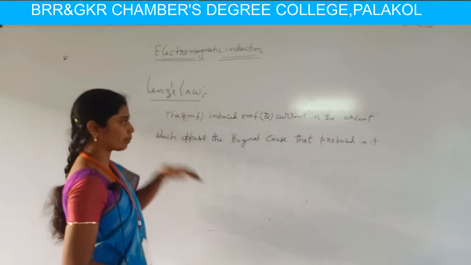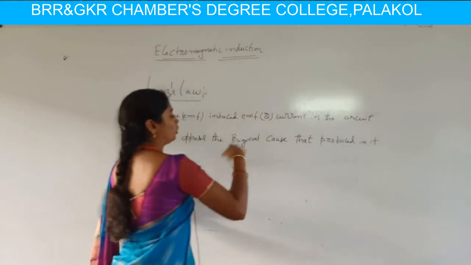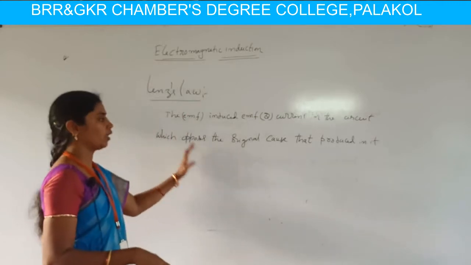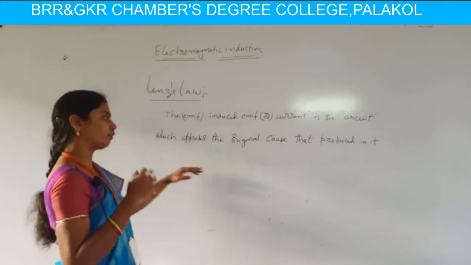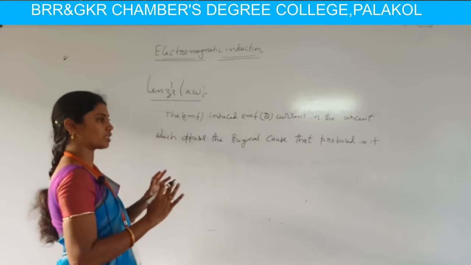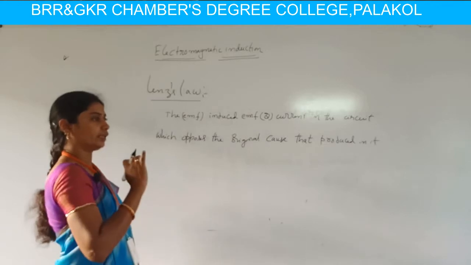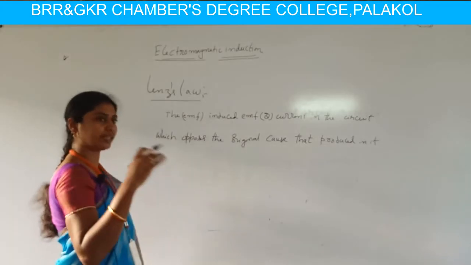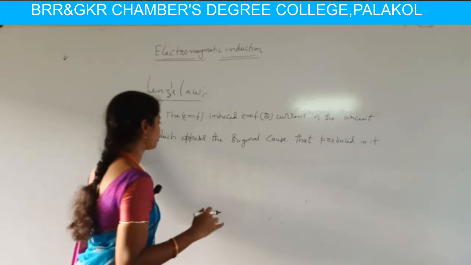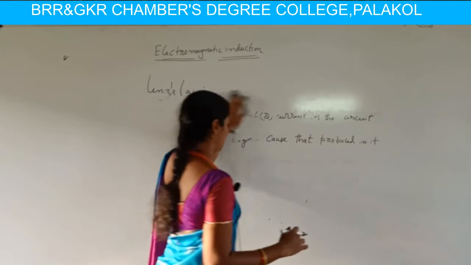Here the induced EMF or current in this closed circuit opposes the original cause that produced it. Whether the flux is increasing or decreasing, whatever the original cause, it opposes the original cause only, not the flux. If it is increasing, it opposes the increase; if decreasing, it opposes the decrease. So Lenz's law gives the direction of current flow.